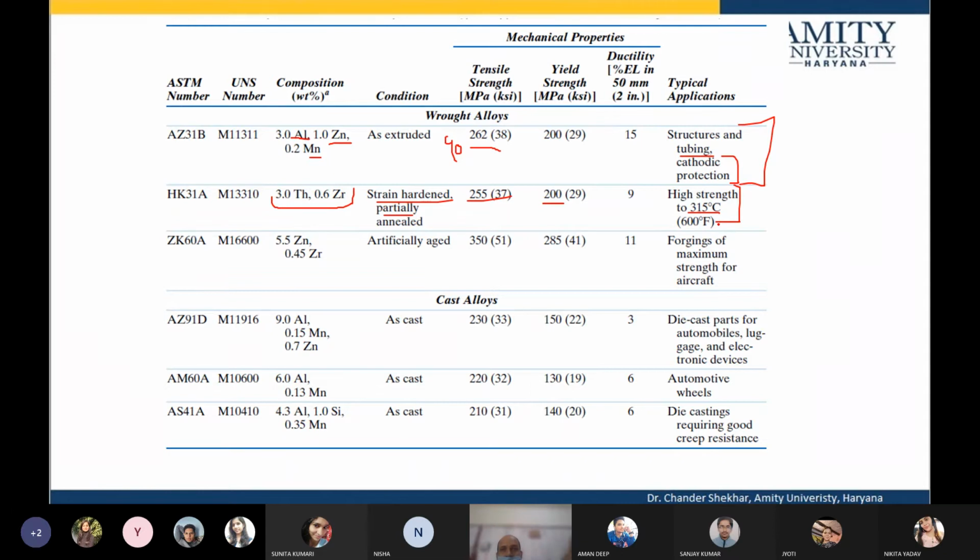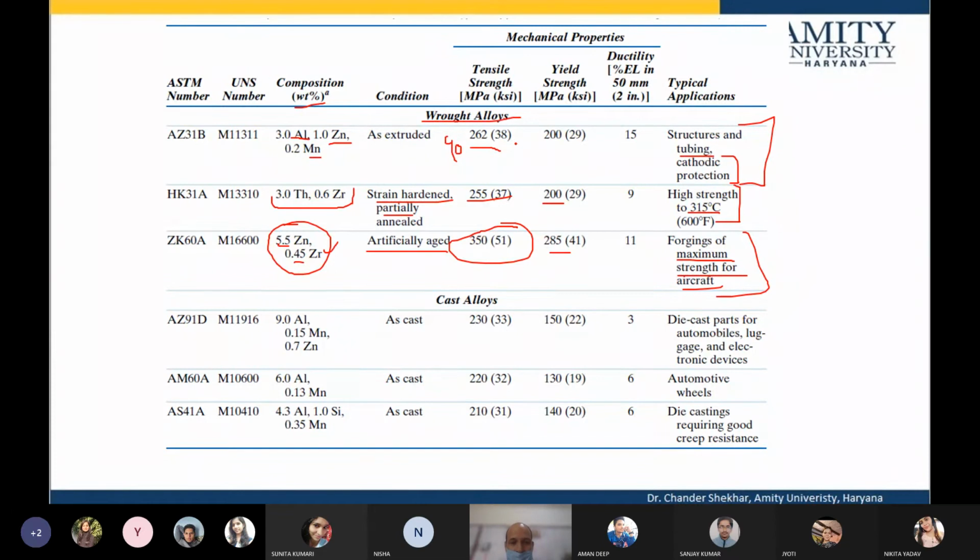For applications where the temperature is less than this, these thorium and zirconium based magnesium alloys can be used. High mechanical strength of the order of 350 megapascal is achieved when magnesium is doped with zinc and zirconium in given weight fractions, and they are used in forging of the maximum strength parts of aircraft.